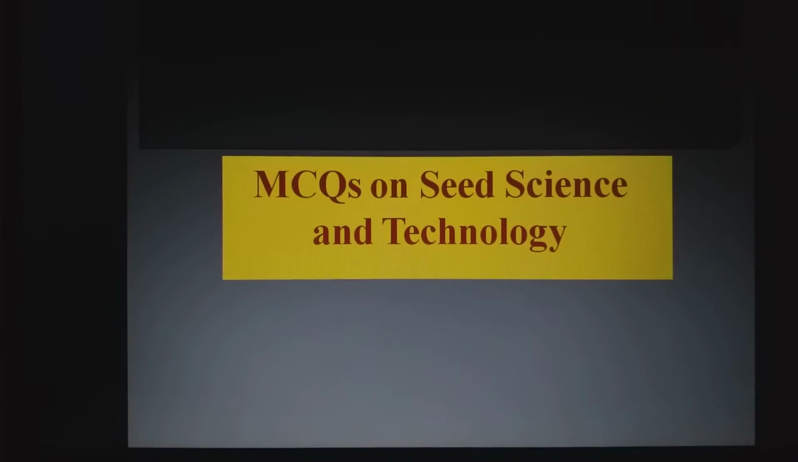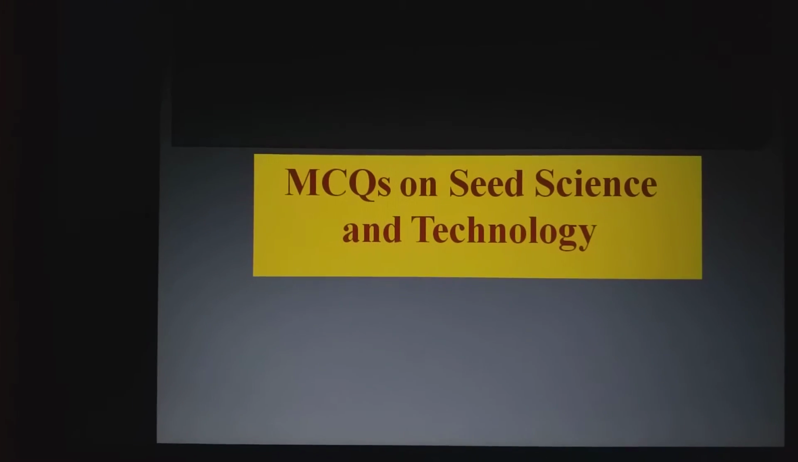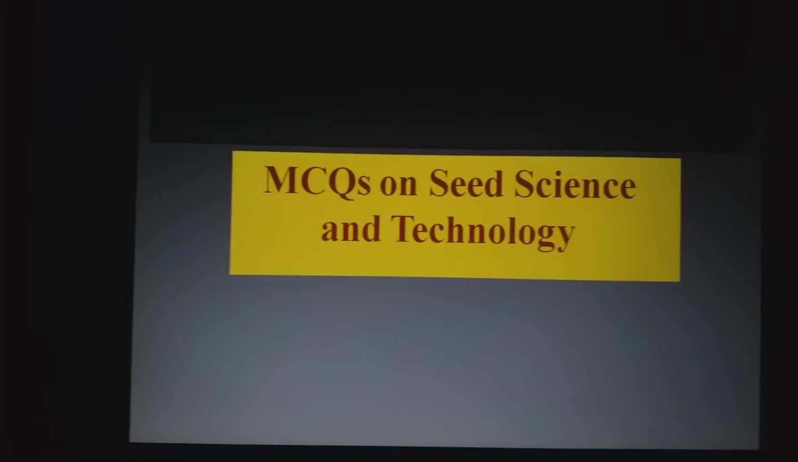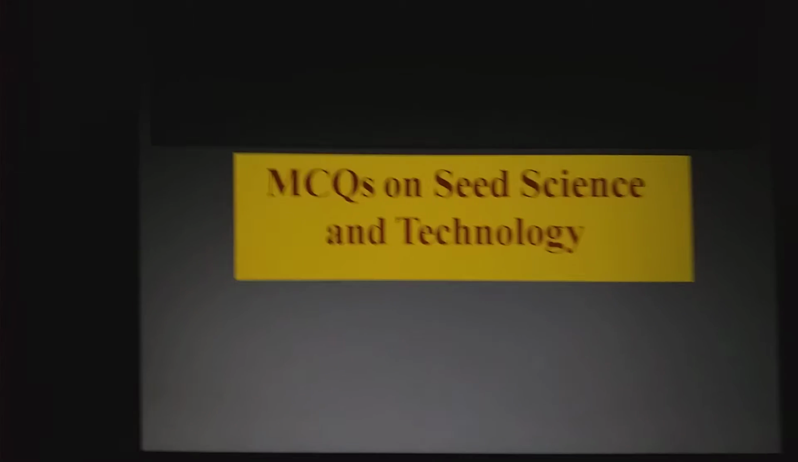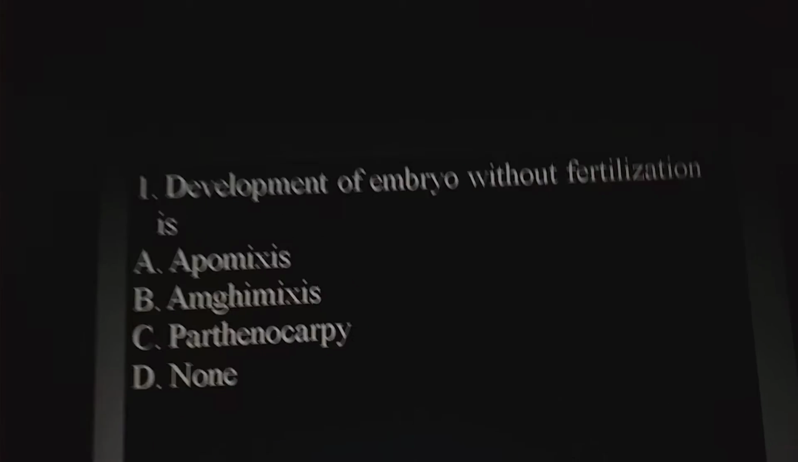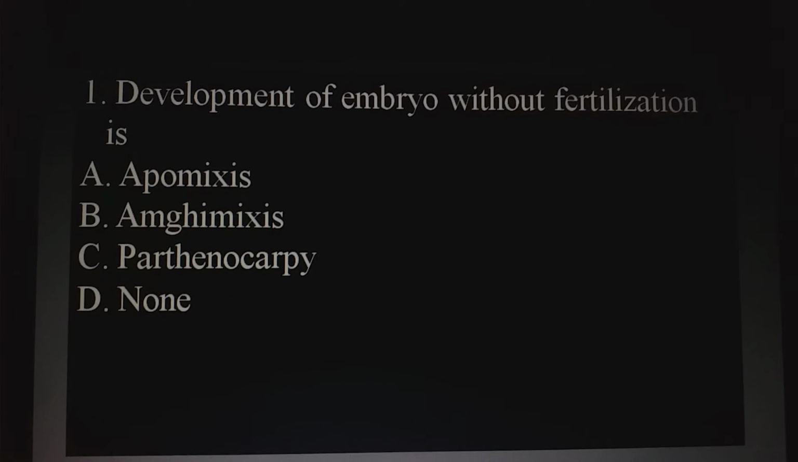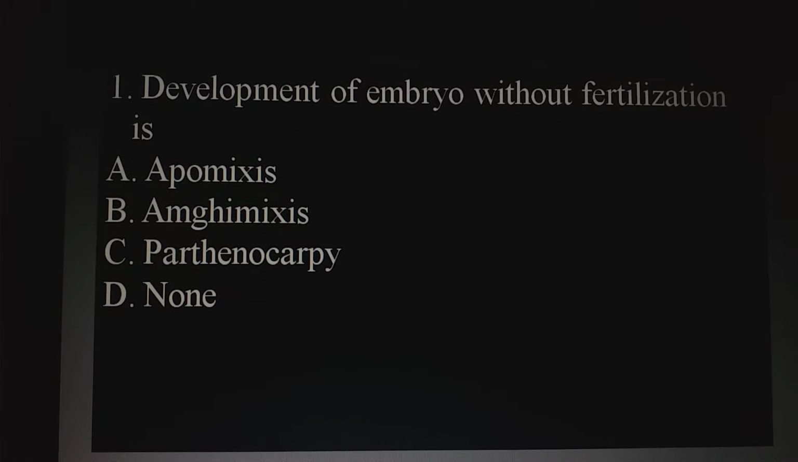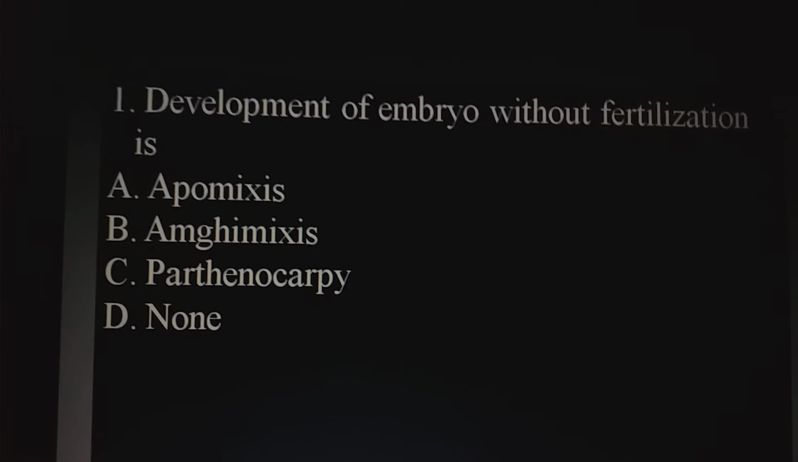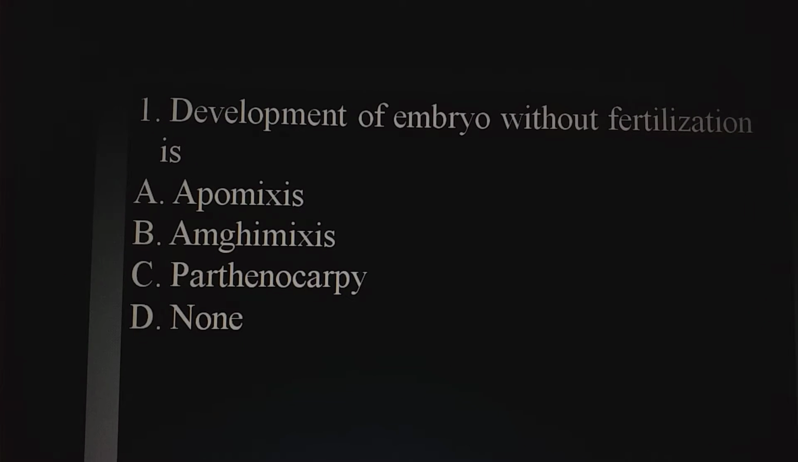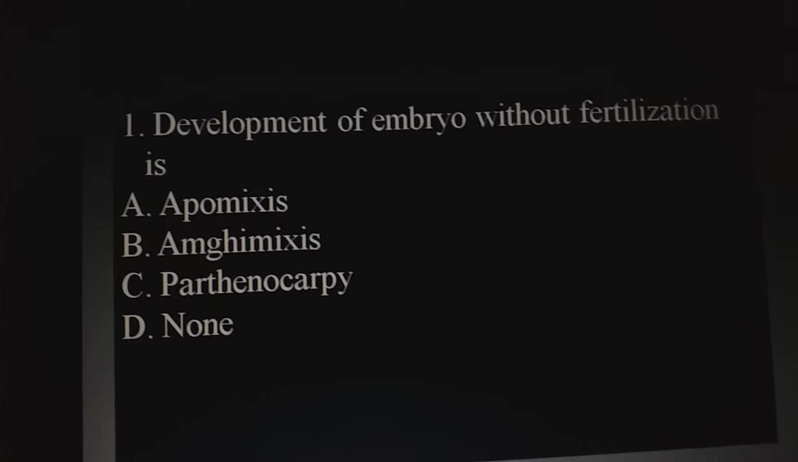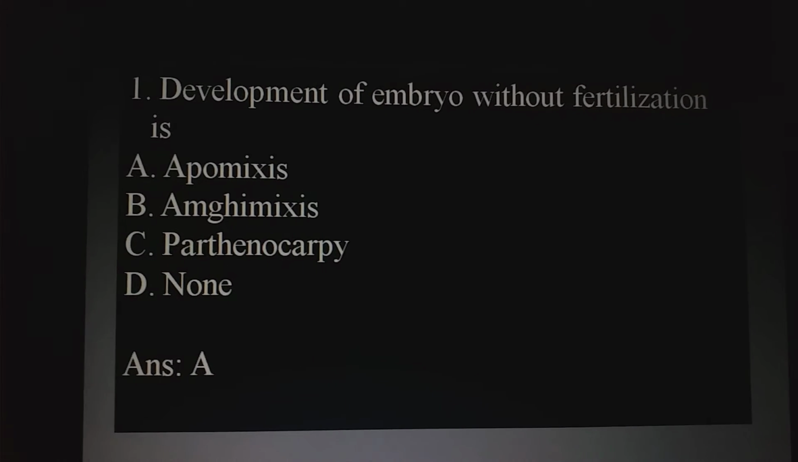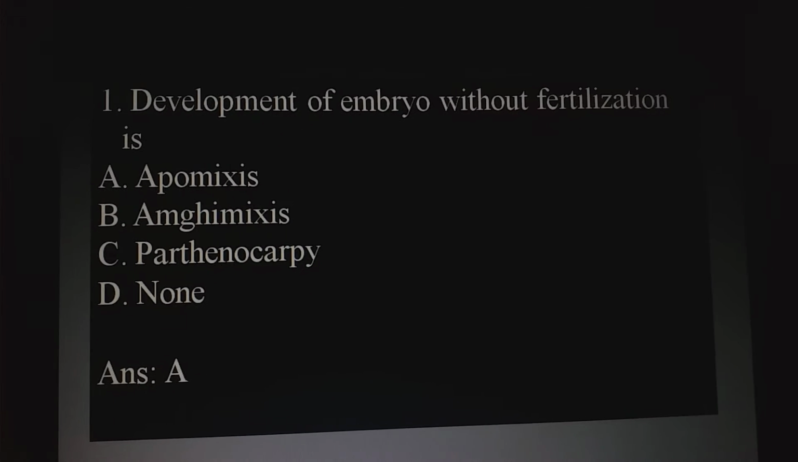So today we will discuss some of the MCQs on seed science and technology. So let us begin. Development of embryo without fertilization is, the options are apomixis, amphimixis, parthenocarpy, none. So the answer here is A, that is apomixis.